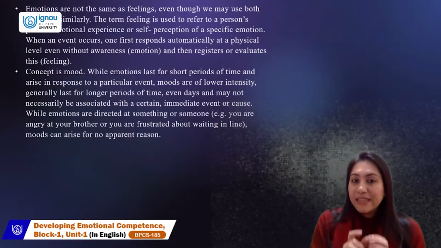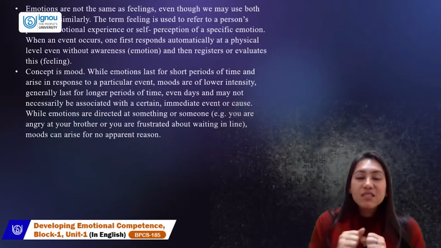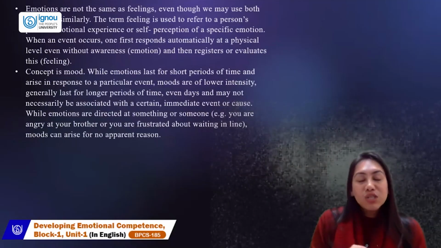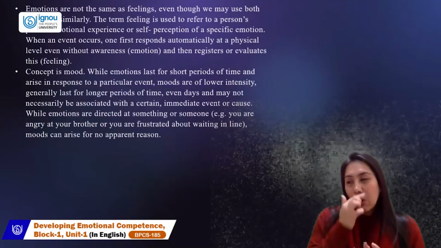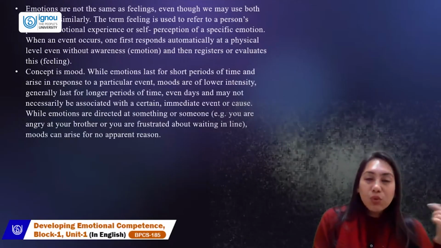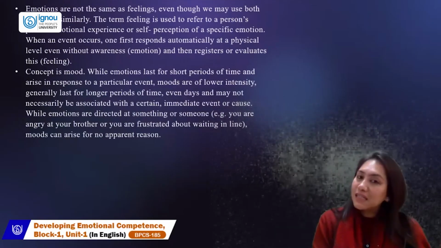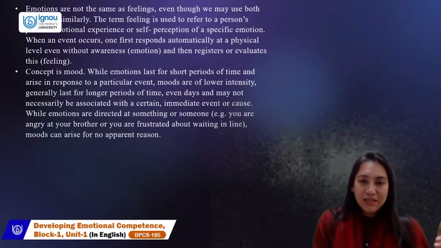So remember, feeling happens when we start evaluating and perceiving the situation: do I need to like it? Is it to my liking? Or is it something that I should not go with? Whereas emotion happens automatically to us because our body is triggered to move in that direction.